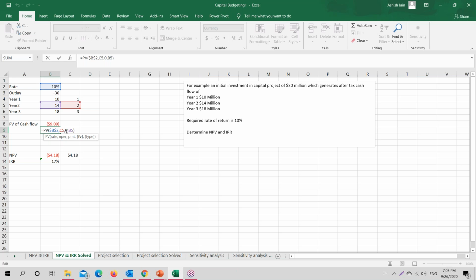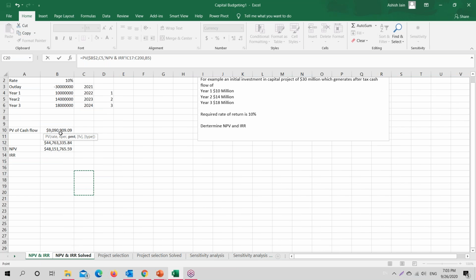Okay, so what it did, I made a mistake. Instead of using future value, I should have used PMT as 0 and I should have provided the future value. So let me just correct this formula in here. Let me just recalculate it again. Present value, providing the rate, period, there is no part payment, and this is what we have as our future value. And let me just remove this negative sign from here.